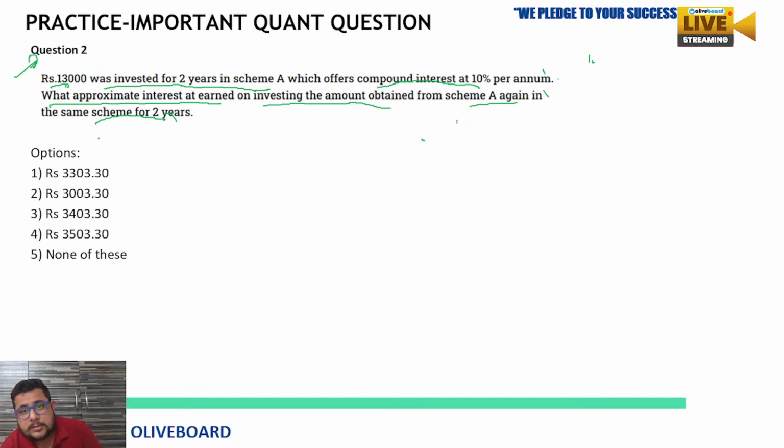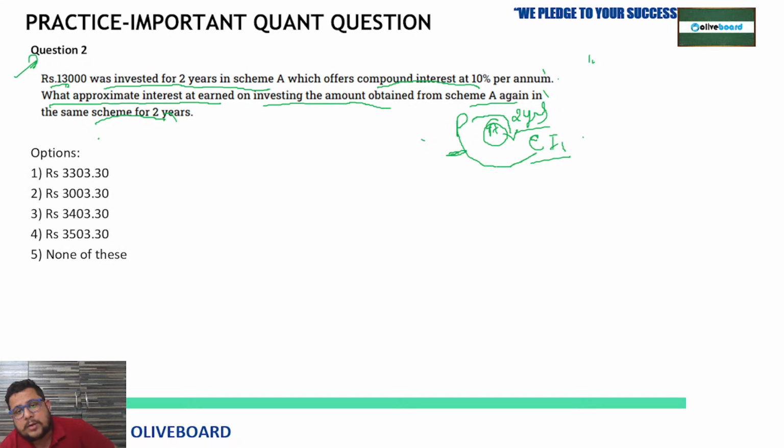See, there is an amount, we can say P. Just try to understand the question. Principal, they are just investing amount P for 2 years in scheme A, so he is getting what? CI1, we can say compound interest. So principal plus compound interest, you will get the amount here, final, including the interest.